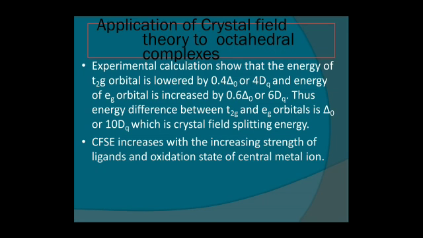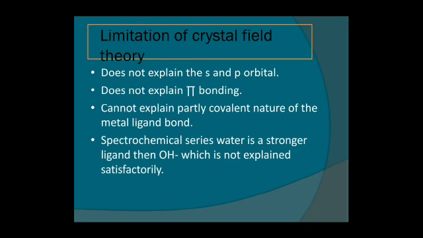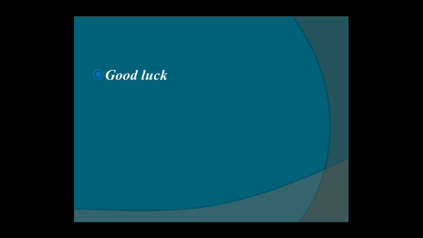CFSE increases with the increasing strength of ligands and oxidation state of the central metal ion. What are the limitations of crystal field theory? It does not explain anything about the s and p orbitals. It does not explain pi bonding and cannot explain the partly covalent nature of the metal-ligand bond. In the spectrochemical series, water is a stronger ligand than OH, which is not explained satisfactorily.